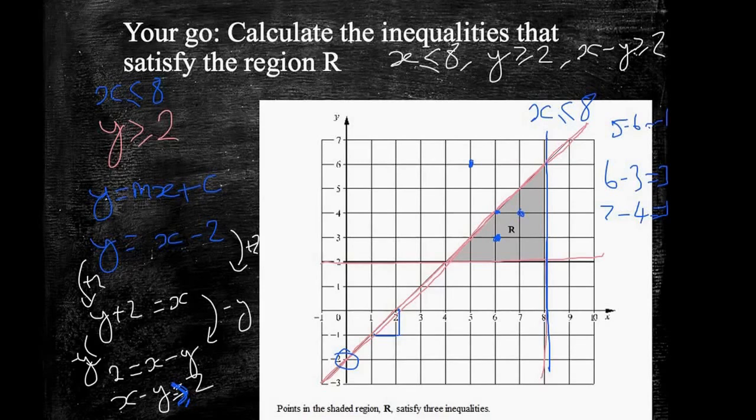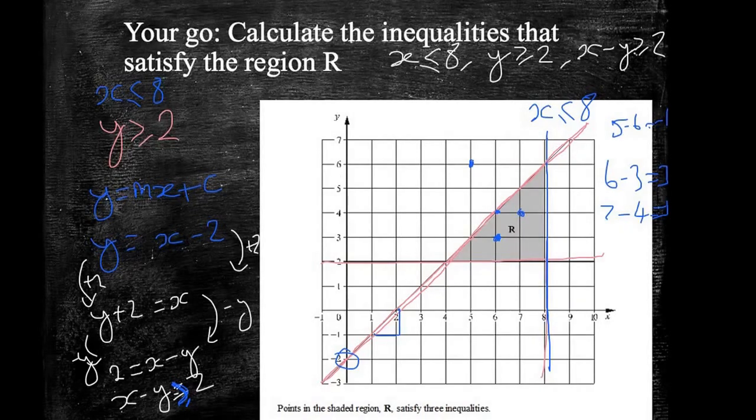Okay, hopefully you found this fairly challenging, to be honest. It's not an easy topic to do. Rearranging of these straight lines is fairly difficult. Hopefully you got the right answers, but if you didn't, what I suspect you did wrong was maybe looked at, as I did, this and decided it was the right answer. But just checking with a test point is really important, particularly in an exam. You will pick up marks throughout these questions. There will be lots of marks available. However, take your time, check it, and actually check it by putting some values in for your region.